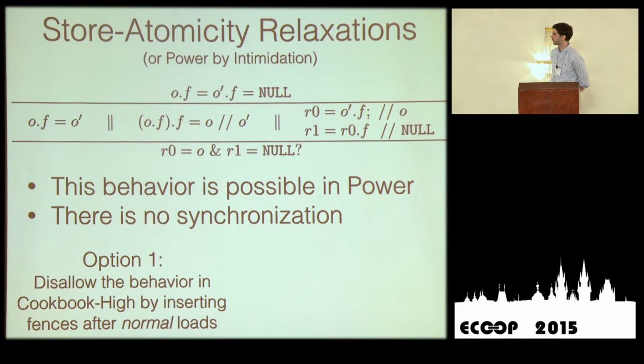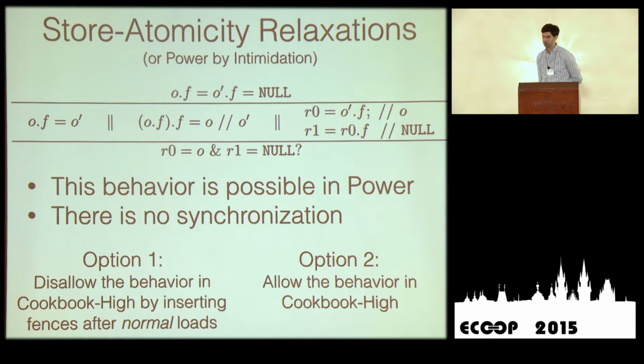So when faced with this, we have two options. If we want to have the stronger semantics, which we can reason about only by means of reorderings, we can just say, okay, we'll disallow this thing. Forget about it. I'm just going to compile something that doesn't allow this kind of problem. But then that would mean that for all loads, I would have to put a fence after. I would have to put a barrier. But these are normal loads, right? So this is a little bit too much to ask. That means that all loads, which is the most common memory operation in Java, would have to be followed by a barrier, a very slow operation. The other alternative is to propagate the behavior to the programmer, which is what we do.